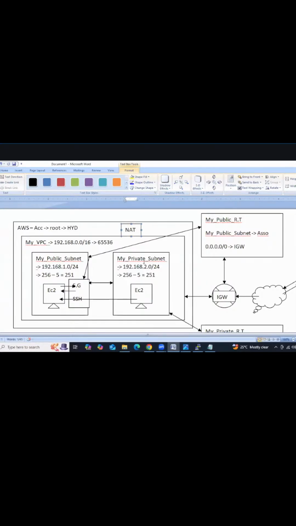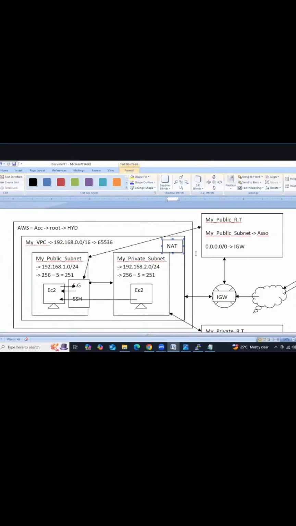With the help of NAT gateway, we are allowing the internet into the private subnet. We are not allowing the internet with the help of IGW. If you allow the internet with the help of IGW, anybody can access this one. But our intention is that only a few restricted people need to access from the private subnet. But the private subnet should have the internet. By default, the private subnet doesn't have the internet. If you need to allow the internet into the private subnet, we are going to use one service called NAT gateway.